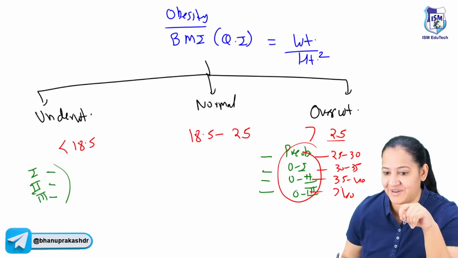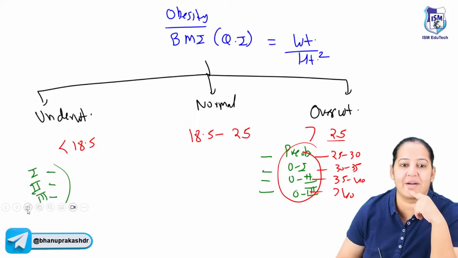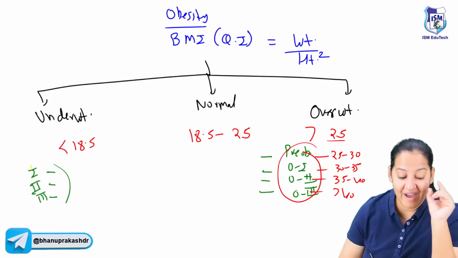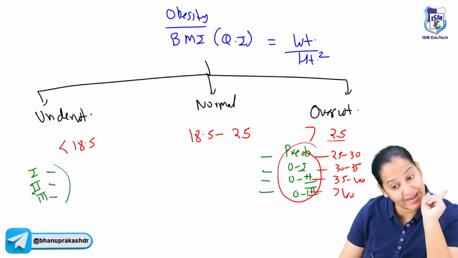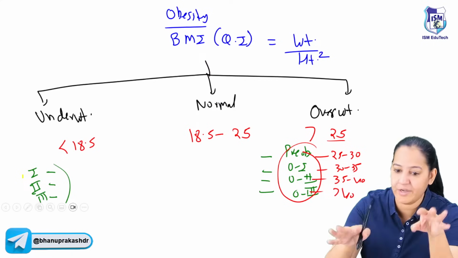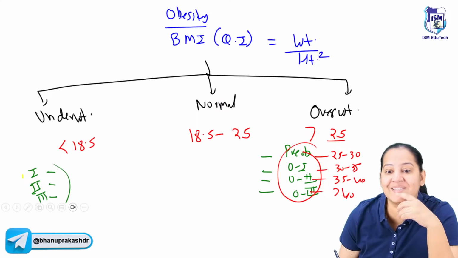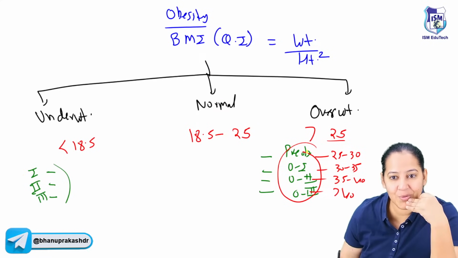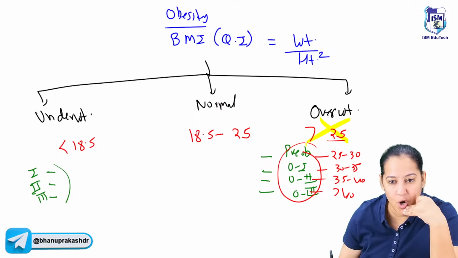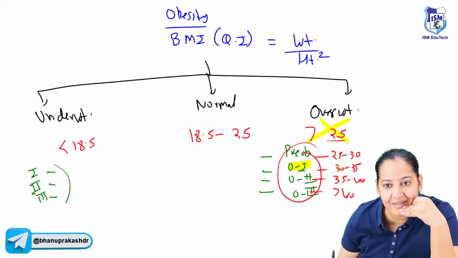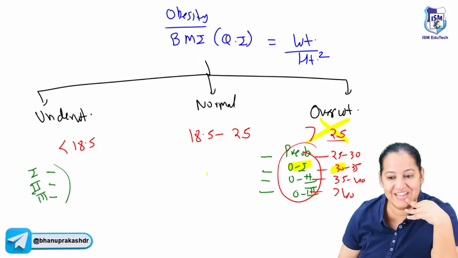So what is your question right now? Your question is: obesity starts at. When you use the word obese, the question is tricky. Even if you know it, you can be wrong. What's your answer? Don't say 25. At 25, there is pre-obese. Obesity, first time, is coming at 30. So my answer is 30, not 25.